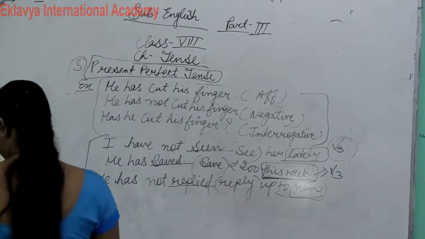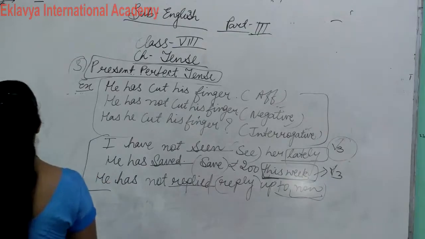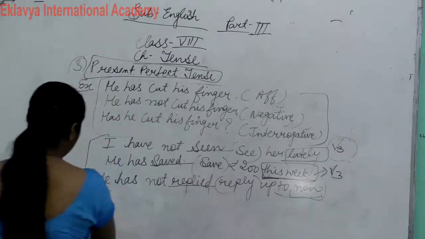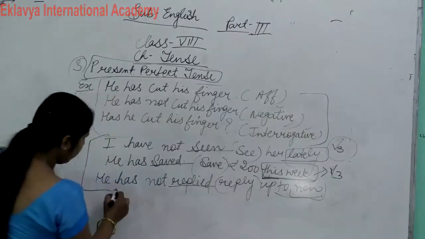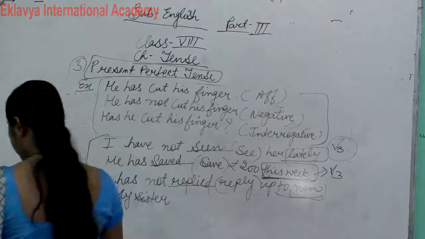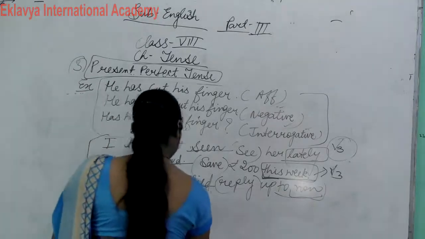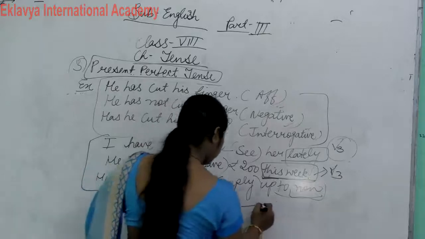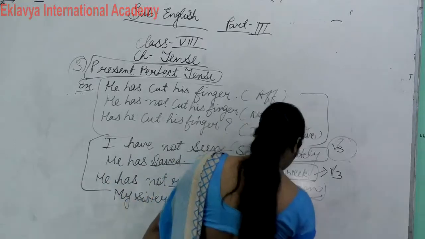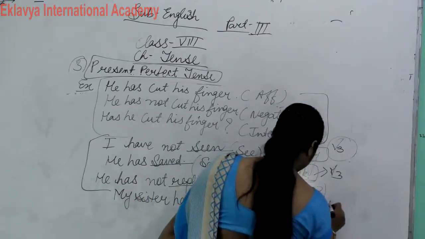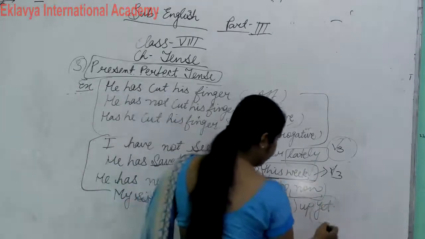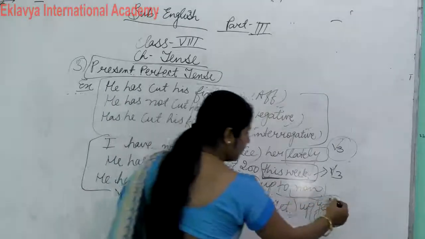So these are some examples. Now write down one more example. My sister has not got up yet. This is our tense. Here not comes plus yet comes. Okay, yet comes. So what is this?